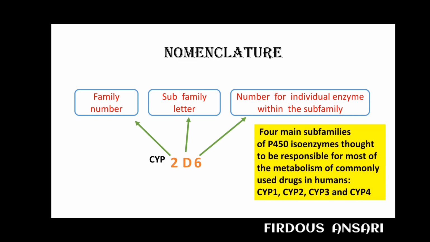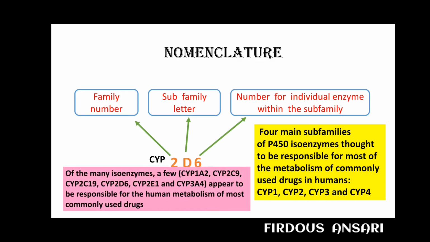4 main subfamilies of P450 isoenzymes are thought to be responsible for most of the metabolism of commonly used drugs in humans, that is CYP1, CYP2, CYP3 and CYP4. These are the 4 main subfamilies of the P450 isoenzyme that have metabolic activity in human beings.